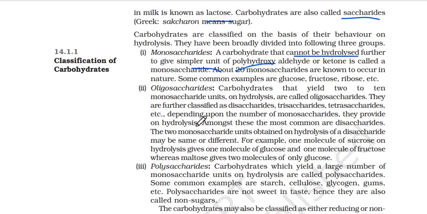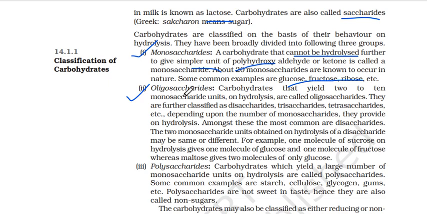About 20 monosaccharides are known to occur in nature. Some examples are glucose, fructose, ribose. You have to remember these. Monosaccharides you cannot break further into their constituents because they are already in the simplest form. Coming to oligosaccharides now. These are those carbohydrates that yield 2 to 10 monosaccharide units.